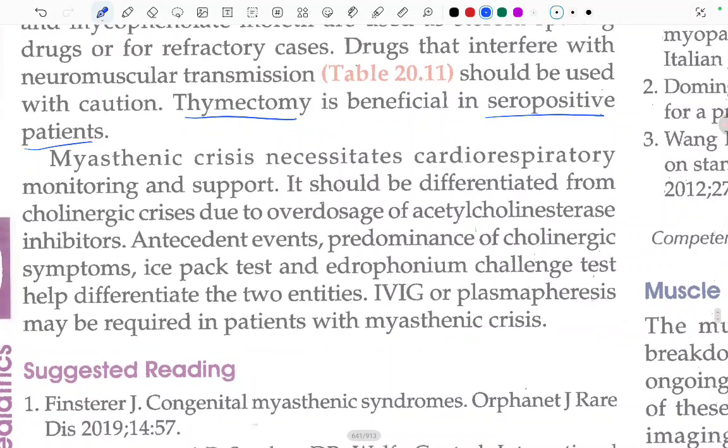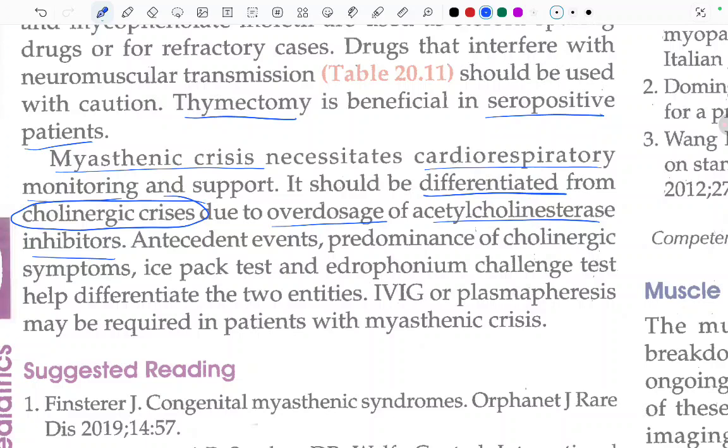Myasthenic crisis necessitates cardiorespiratory monitoring. In patients in whom the respiratory muscles are involved, we have to do cardiorespiratory monitoring and support. It should be differentiated from the cholinergic crisis due to overdosage of acetylcholinesterase inhibitors. We should be able to differentiate it from overuse of acetylcholinesterase inhibitors, that is cholinergic crisis. Antecedent events, predominance of the cholinergic symptoms, the ICE-PEC test, and the edrophonium challenge test help differentiate the two entities. IVIG or plasmapheresis may be required in patients with myasthenic crisis.